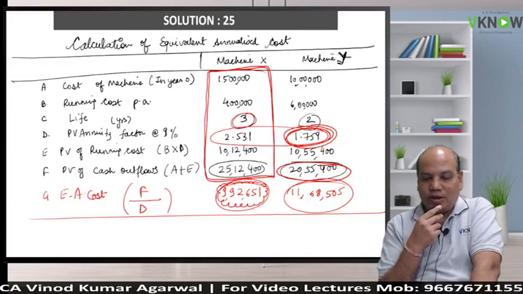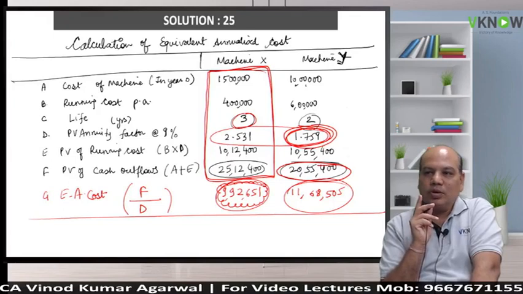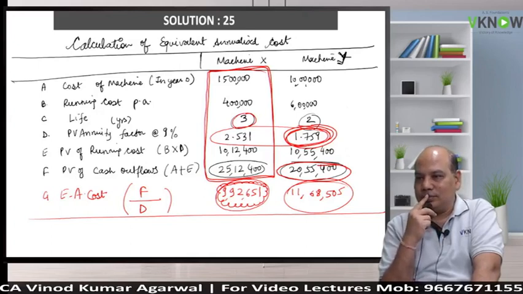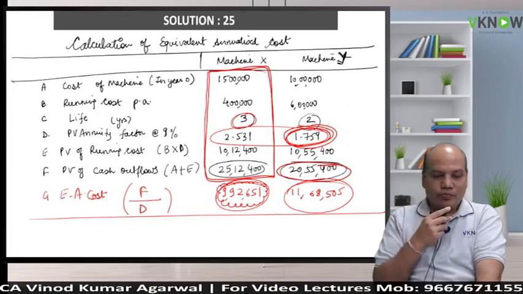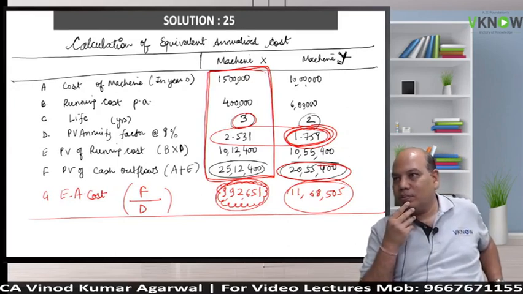Incurring rupees 15 lakh in year 0 and rupees 4 lakh per annum for 3 years is equivalent to incurring a cost of rupees 9,92,651 per annum for 3 years. Is it right? Yes.